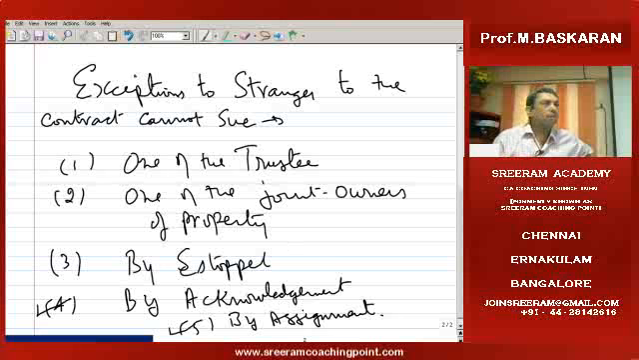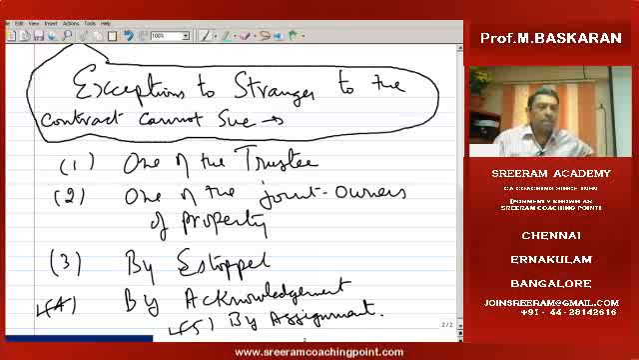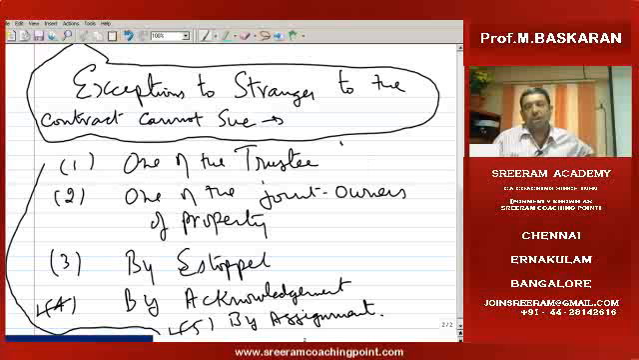You follow, all of you? So these are the exceptions to the general rule that a stranger to the contract cannot sue. Generally a stranger to the contract cannot sue, but there are certain exceptions as given from section 1 to 5. Under these circumstances, definitely the stranger to the contract can sue. You follow, all of you? Yes.